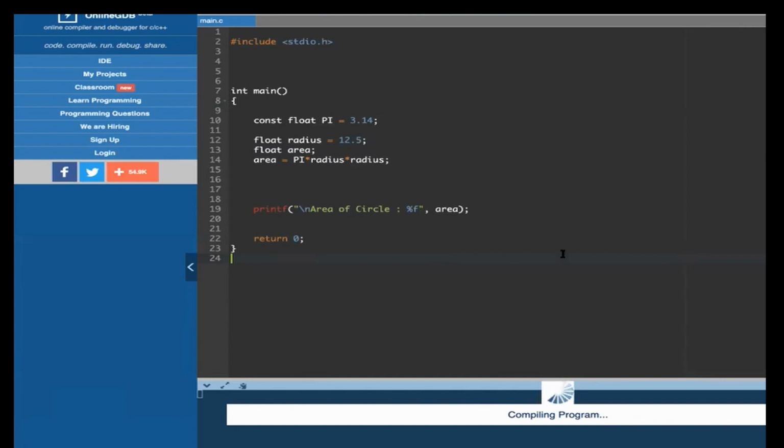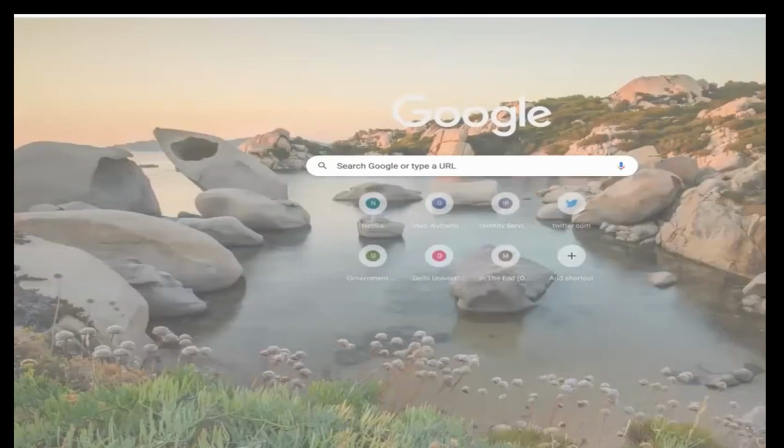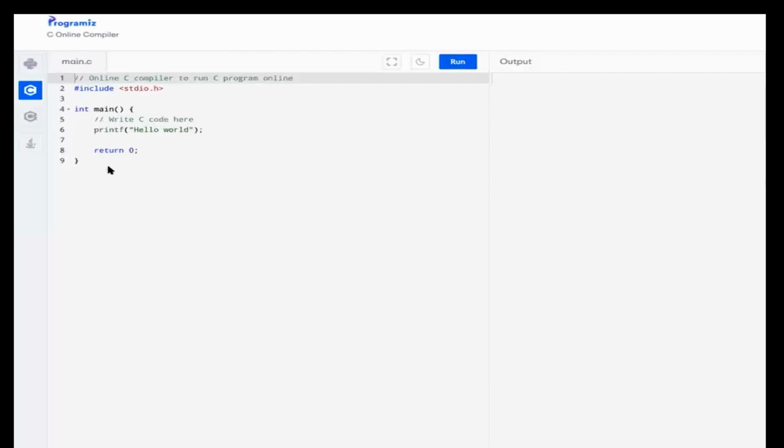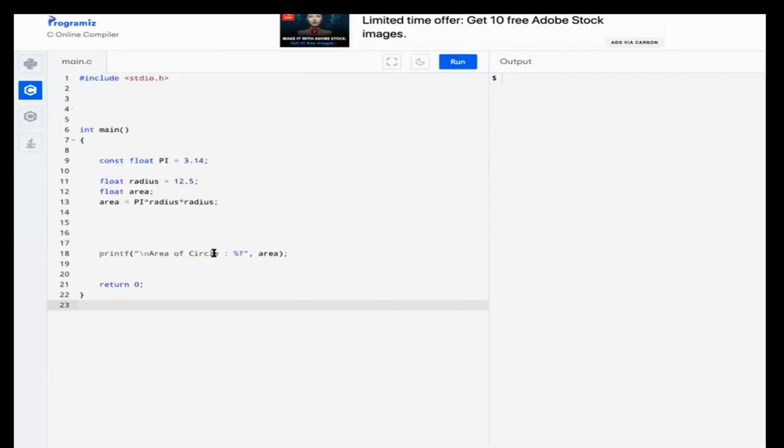It is taking time. Okay, I'm opening some other compiler. I am writing the same code and I run it. So you can see the value we are getting, 3490.